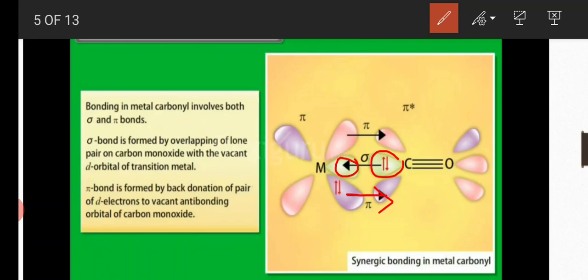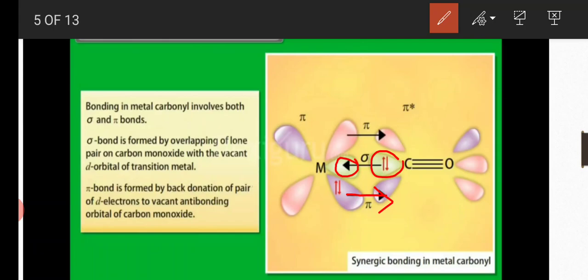In metal carbonyls, both sigma and pi bonds are involved. The sigma bond is formed between the lone pair of electrons present on the carbonyl group. That lone pair overlaps with an empty d orbital of the transition metal and forms a sigma bond.